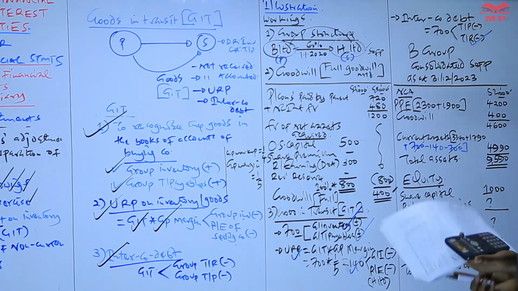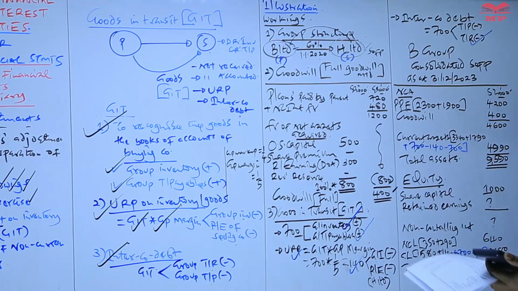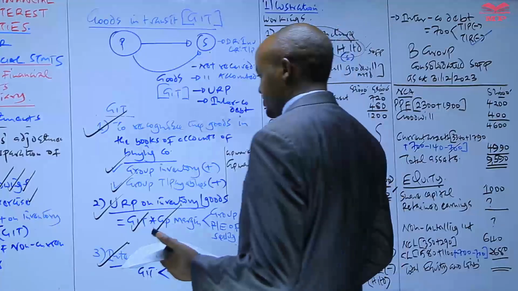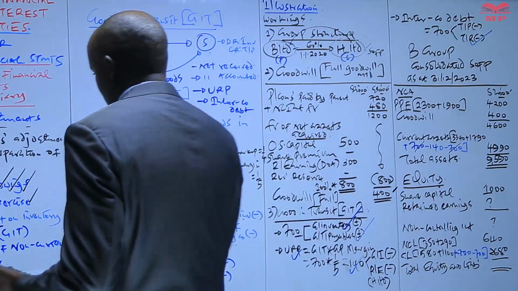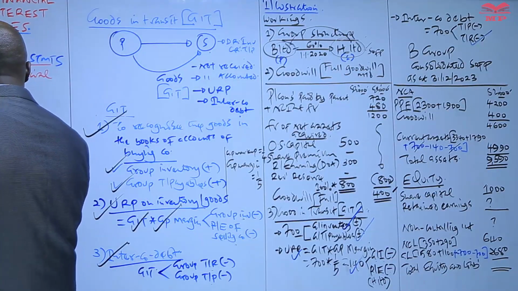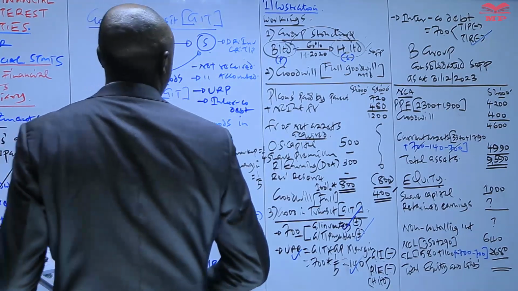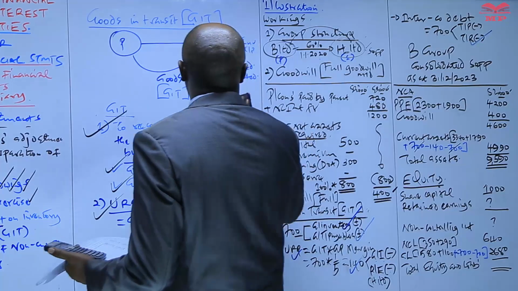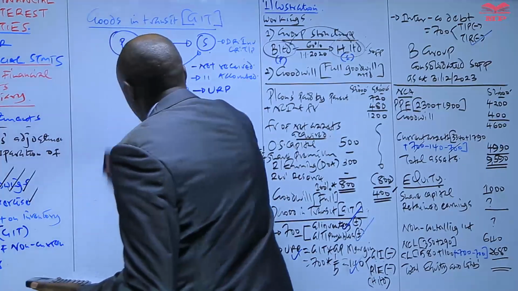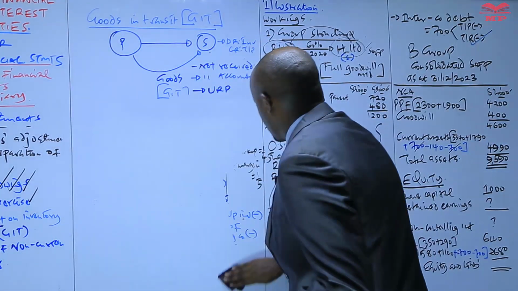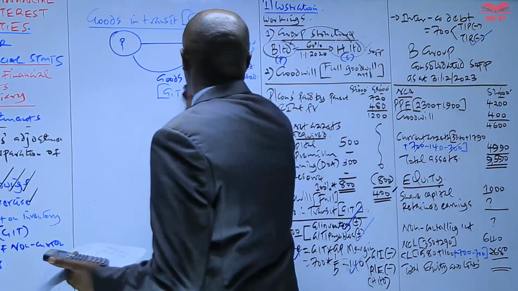and liabilities. But before we do that, you have to compute two items here. The two items we need to compute include the group retained earnings and the non-controlling interest.